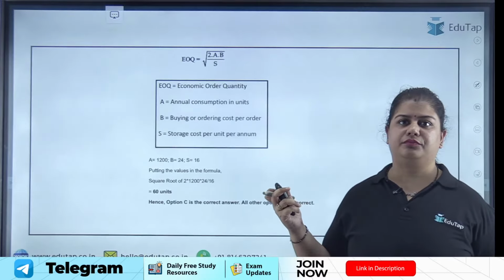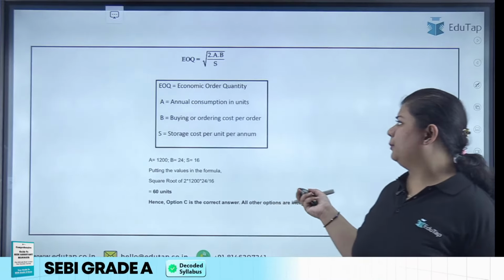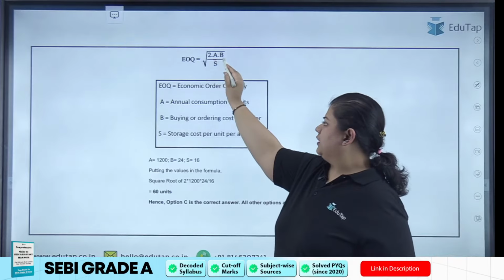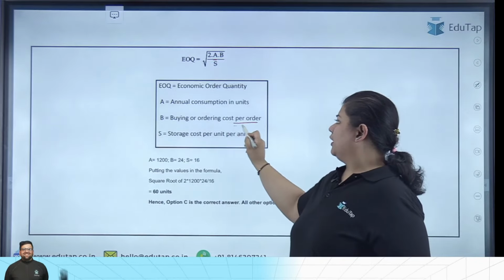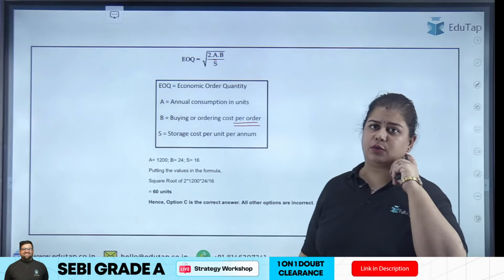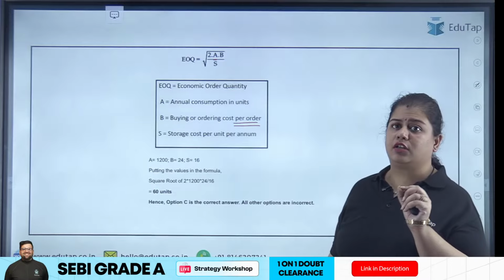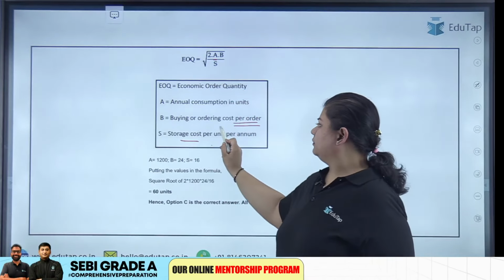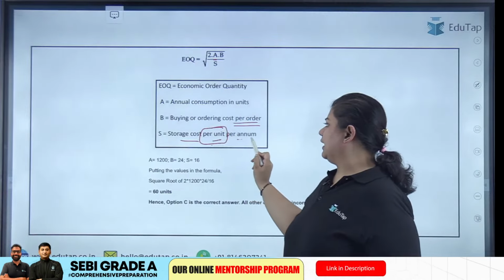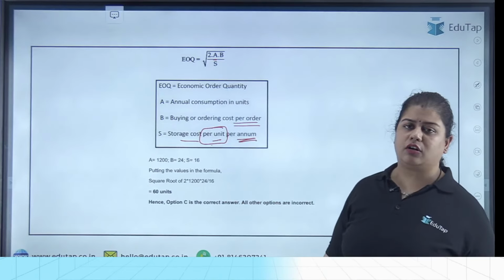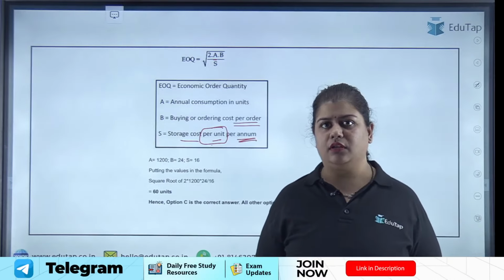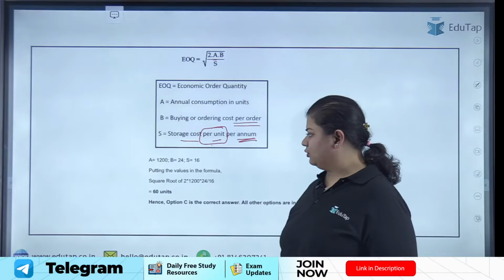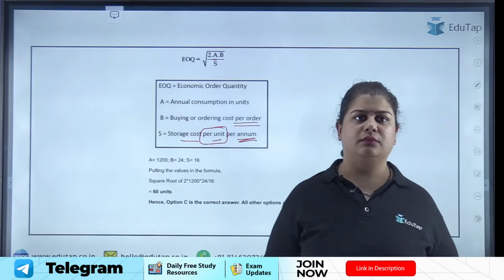Right? So this is the formula for economic order quantity, where A is the annual consumption, B is the buying or ordering cost per order. Whenever you are solving the question, please see if per order value is given to you or not. Then S is the storage cost per unit per annum, the storing cost of 1 unit per annum. So when you have substituted the values, you will get 60 units.